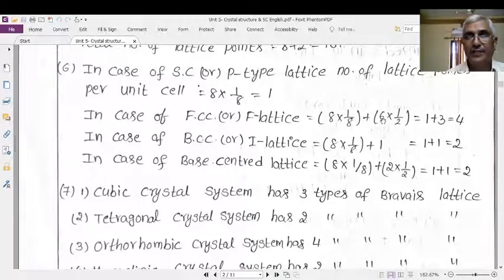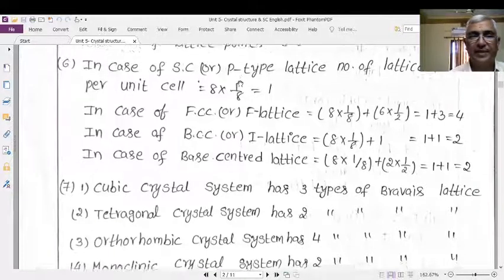There are 6 faces, each shared by 2 cubes, therefore 6 into 1 by 2 gives 3. Therefore 1 plus 3 is equal to 4. 4 is the number of lattice points in the face centered.